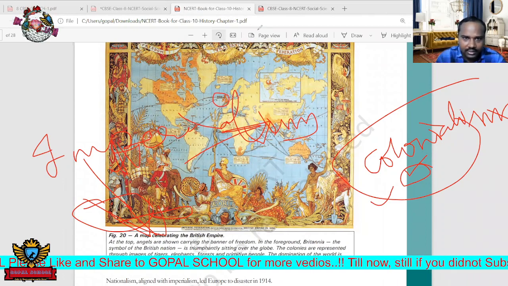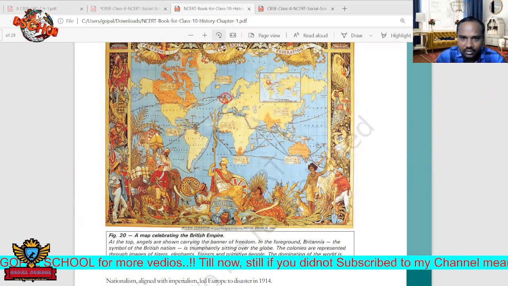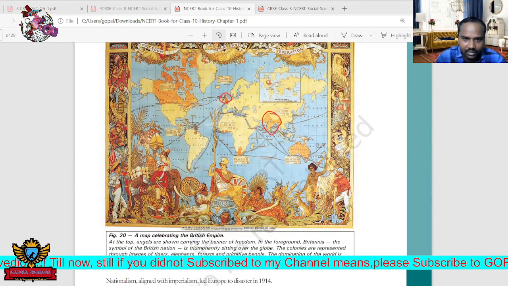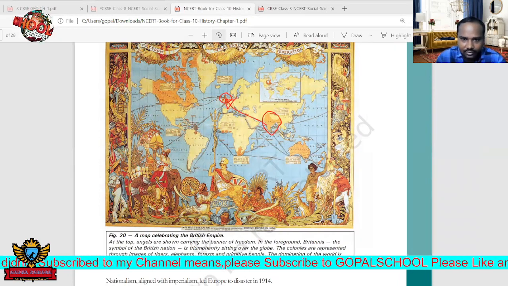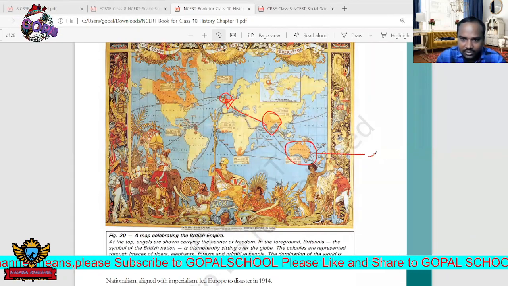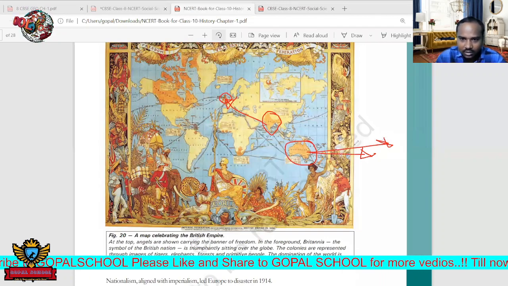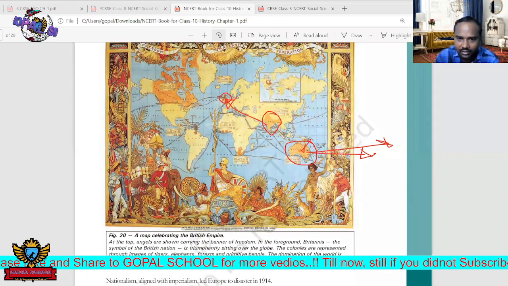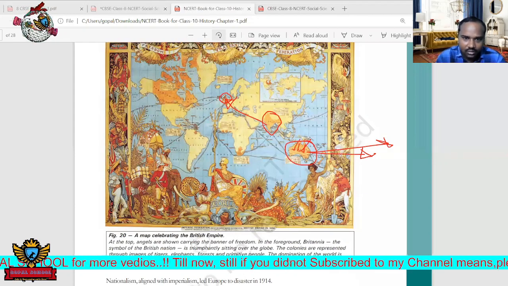Where England has colonies means here. England occupied India, fully enjoyed by the Britishers. India became a colony for the British. This is one of the colonies. Next one is Australia. Australia is also occupied. In present days we see Australia means white people, but actually tribal peoples are there. Tribal peoples are the real Australian people. But Britishers slowly settled there, and finally they became, we are the natives. Like that they are claiming. So Australia is also occupied by the British.